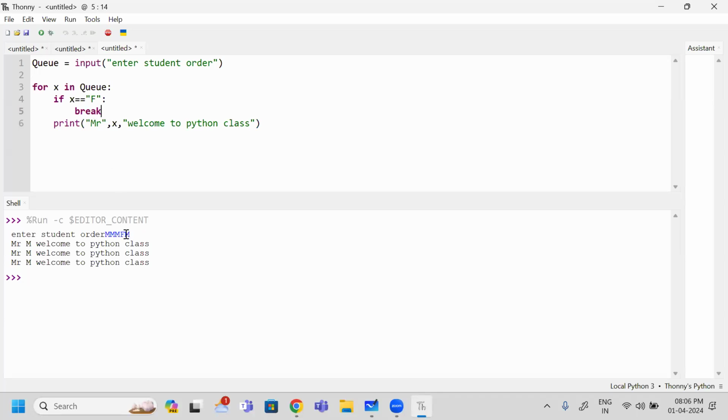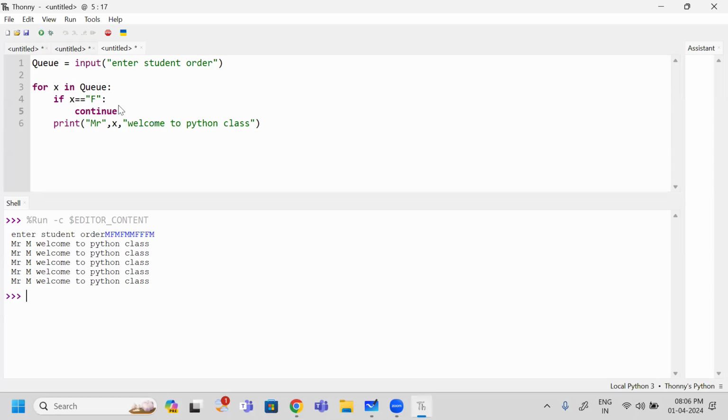But if I want to invite this fourth M also, I am going to write continue. If I write continue, then only this female will be skipped. I can see only males. So I am going to run this one. Male, female, male, female, male, male, female, female, female, male. So how many M's are there? 1, 2, 3, 4, 5 M's are there. Then when I hit enter, only males are entered into my class. All females are skipped. Did you understand how this continue is working?